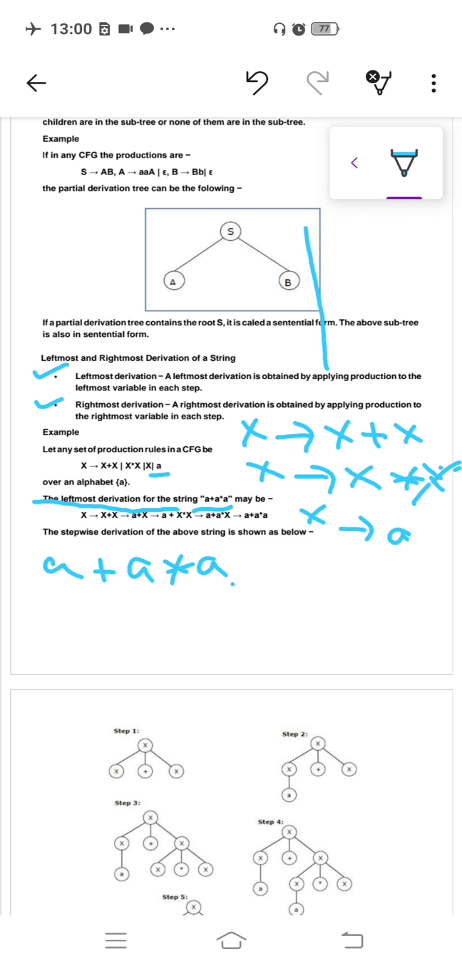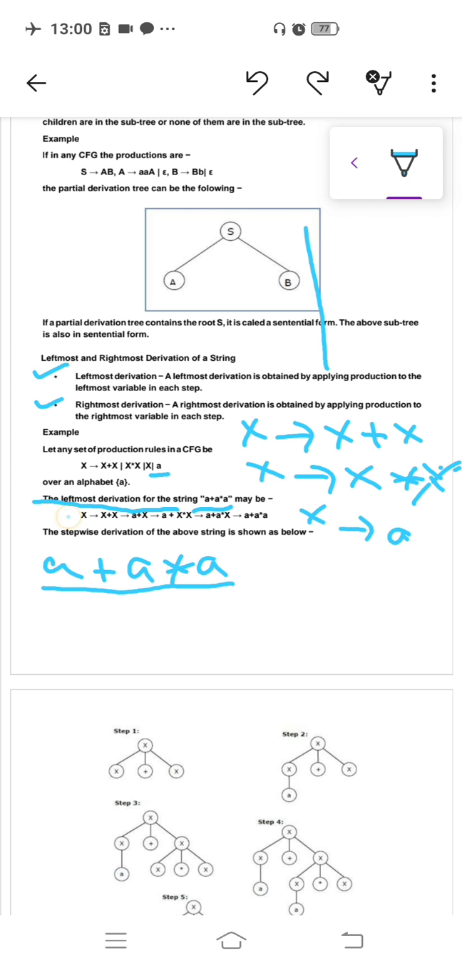Asterisk is also a terminal symbol. Plus sign is also a terminal symbol. So here we have three terminal symbols and one non-terminal symbol. From this production we have to generate this string. How can we generate this string? By using leftmost order of derivation. So start with any production of X, you can take any production of X.